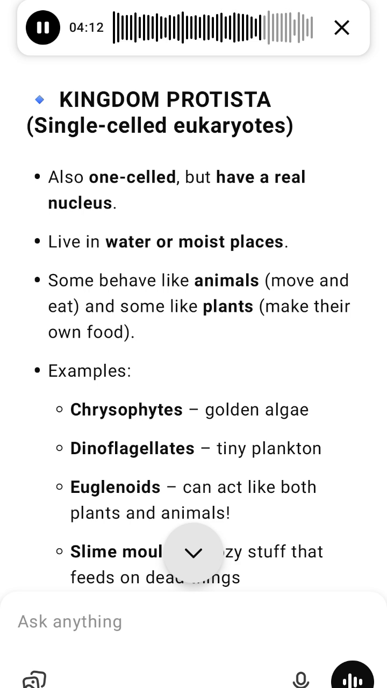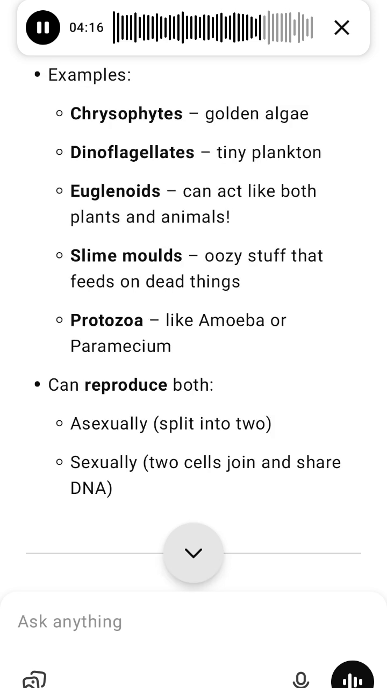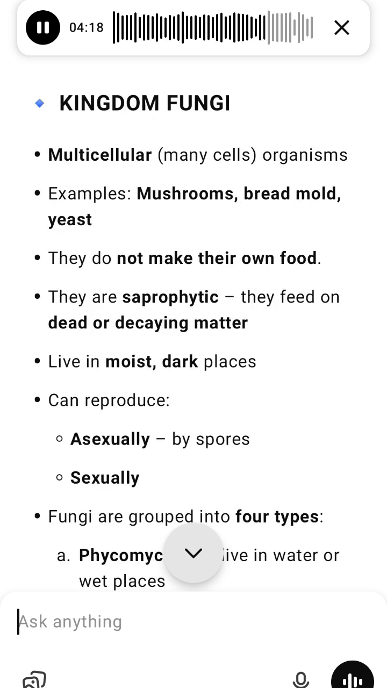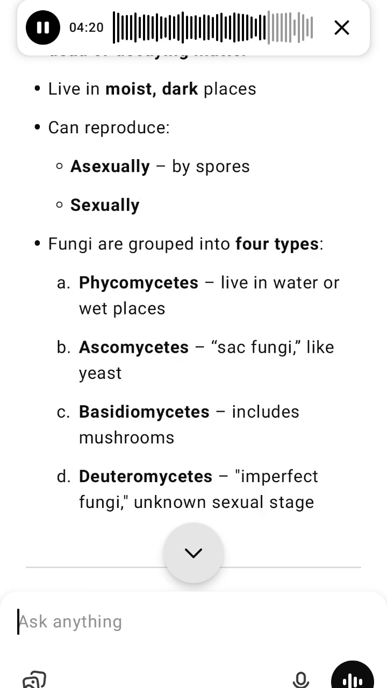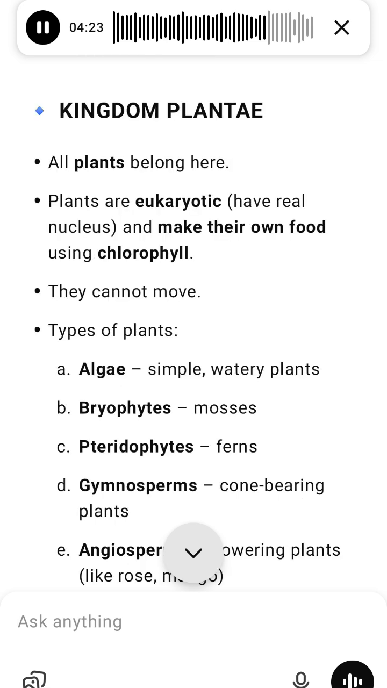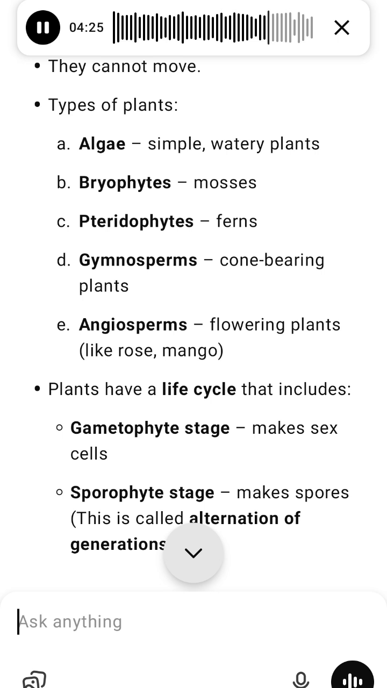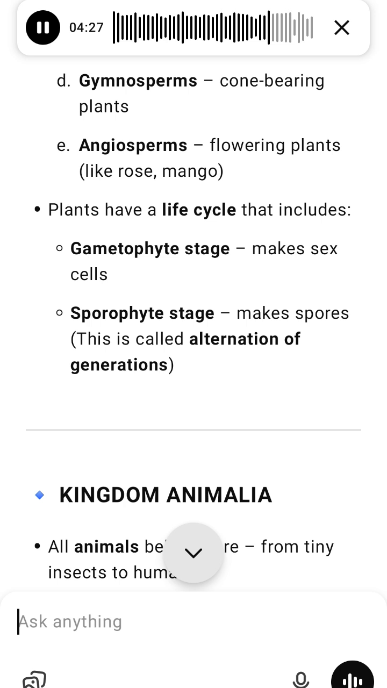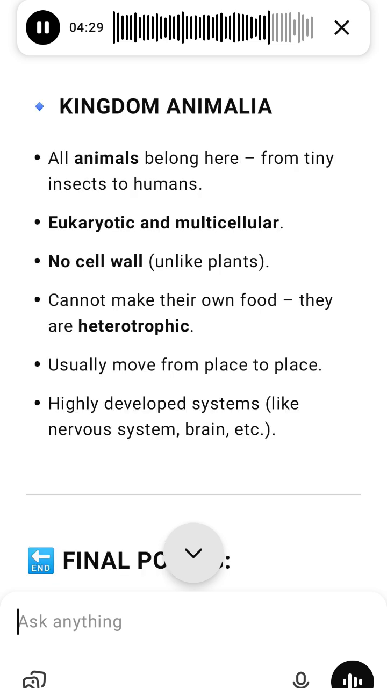Final points. Kingdom, type of cells, number of cells, nucleus, food type, movement, examples. Monera, prokaryotic, one single, no nucleus, auto or hetero, no movement. Bacteria. Protista, eukaryotic, one single, yes nucleus, auto or hetero, yes. Amoeba, algae. Fungi, eukaryotic, many, yes, saprophytic, no. Mushroom, yeast. Plant, eukaryotic, many, yes, autotrophic, no. Tree, grass, algae. Animalia, eukaryotic, many, yes, heterotrophic, yes. Human, dog, fish, bird.